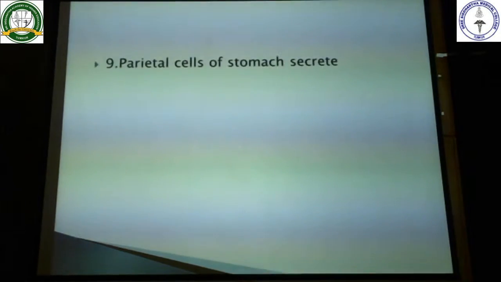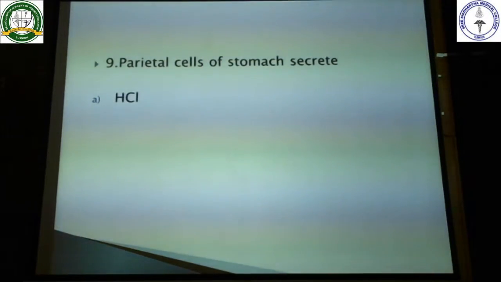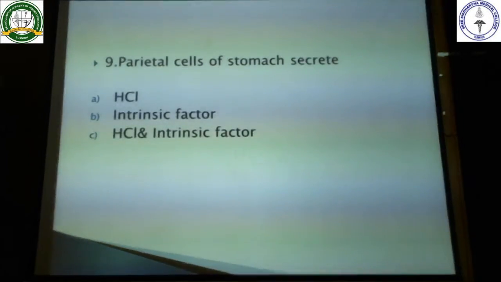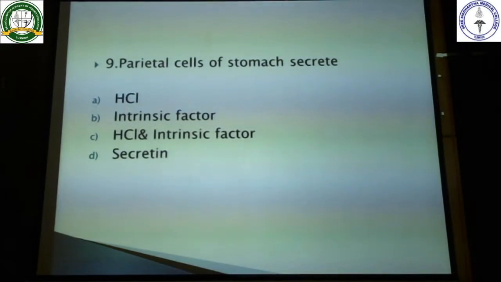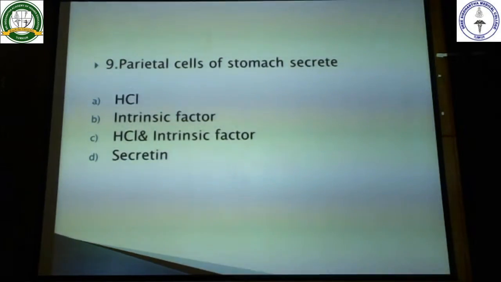Okay. Next, coming to the next question. Parietal cells of the stomach secrete. Just now I discussed, so this answer should be very easy for you people. First option is hydrochloric acid. Second is intrinsic factor. Third is both intrinsic factor and hydrochloric acid. And fourth one is secretin. So the easy option for you.